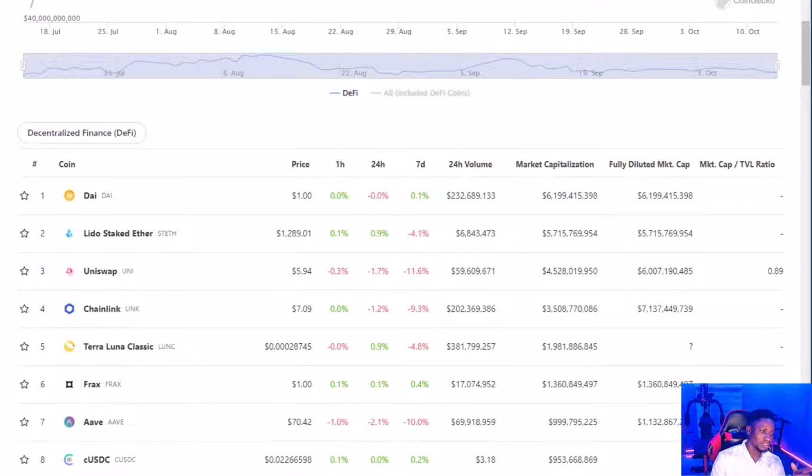Examples are DAI, which is a stablecoin. That is actually a DeFi protocol, despite being a stablecoin. And we have Lido, which is a liquid staking service. For instance, we have proof of stake and proof of work. For those blockchains that use proof of stake, Lido serves as a liquid staking solution for users who want to stake their ETH and still utilize it. It's not just for ETH alone, because Lido also has a staking service for Solana as well.